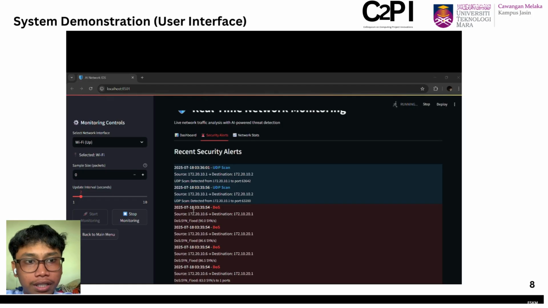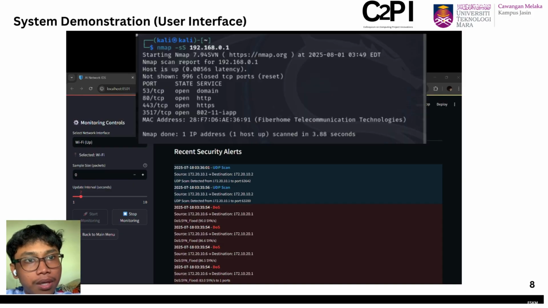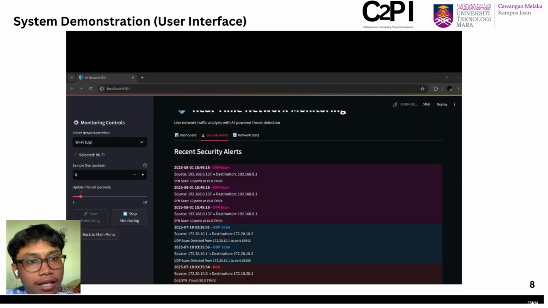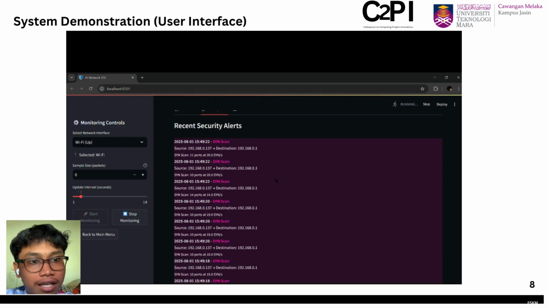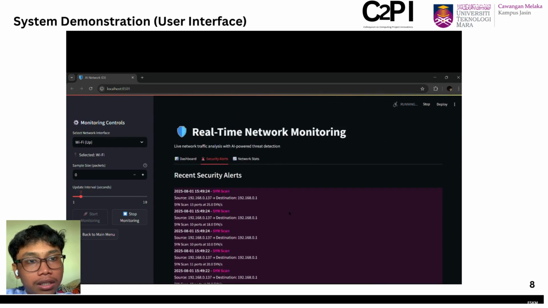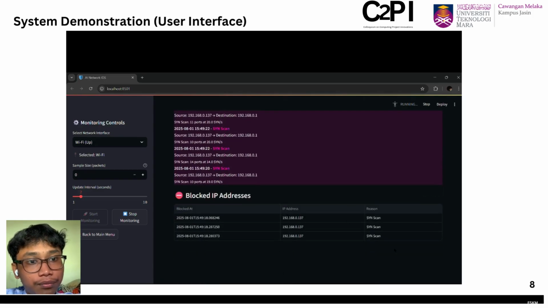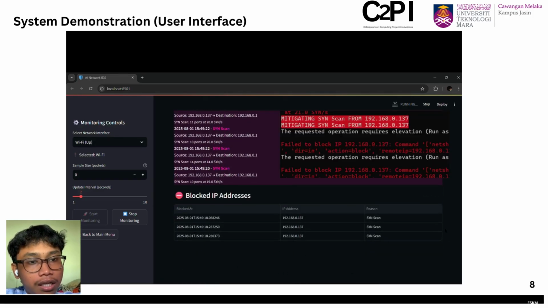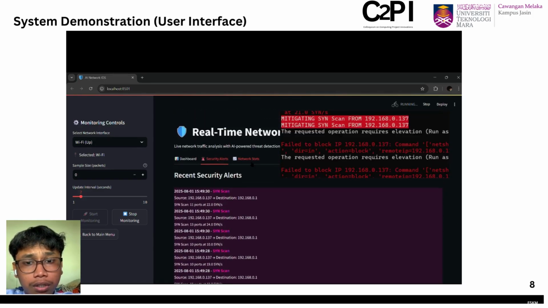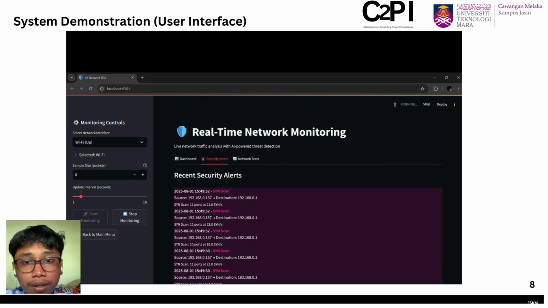To show the real-time alert, I have performed an nmap SYN scan in Kali Linux, and then it shows the real-time alert to the user, indicating that my system works properly. It also has the blocked IP address table, which shows the IPs that were blocked for malicious activities.